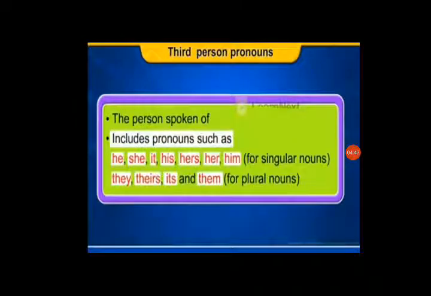The third person pronoun is the person spoken of. This category includes the pronouns he, she, it, his, hers and him, used for singular nouns, and they, theirs, its and them, used for plural nouns.